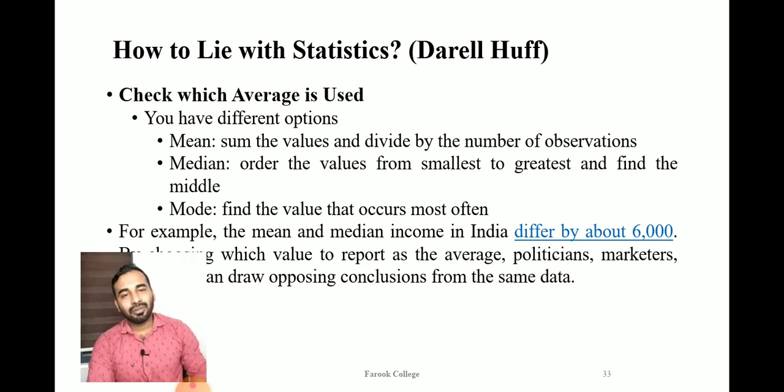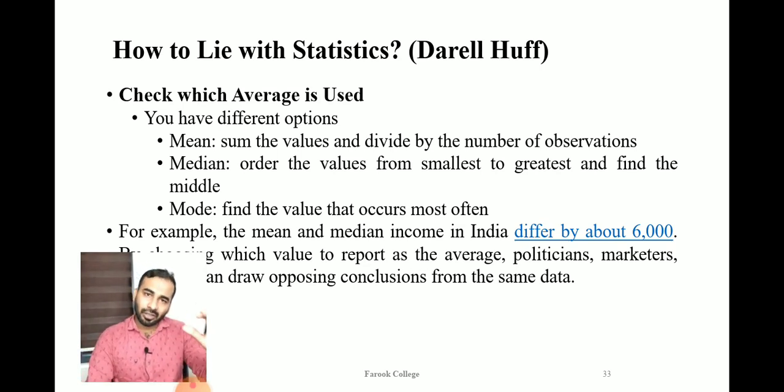Okay, so by choosing different methods for different purposes, usually the government, the corporate, and the media can fool the people. The common people don't know which is the best one. Median and mean are both averages, but the common people don't know when to use mean and when to use median.